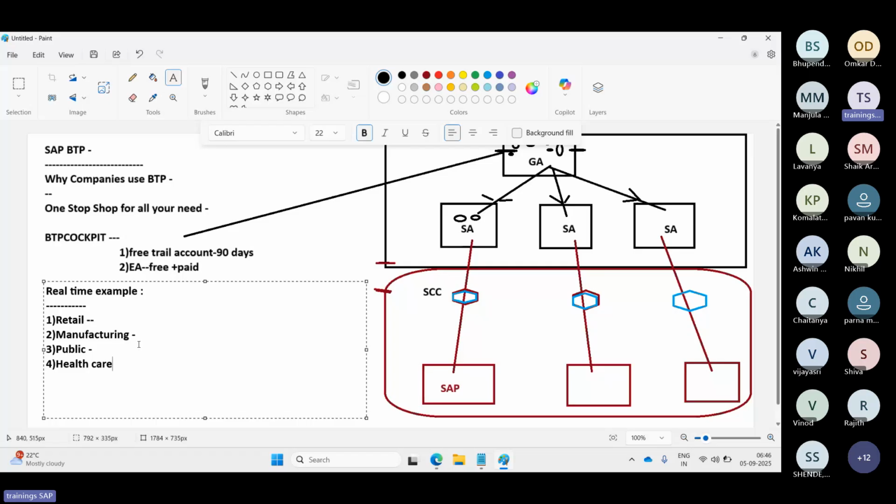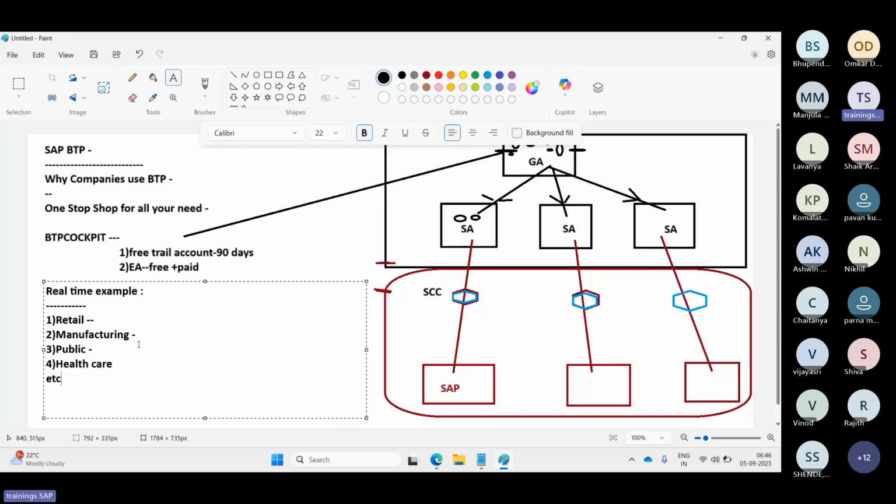Which means in their healthcare product they are using SAP SAC and also Data Warehouse Cloud. Some Fiori apps they are using for the inpatient and outpatient records data and all those things. The common pattern in all the examples we can see here is this.